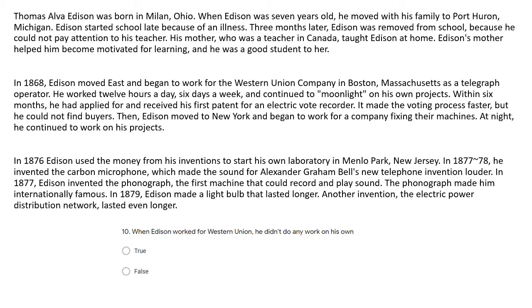Question 10. When Edison worked for Western Union, he didn't do any work on his own. Now it says that he worked 12 hours a day, 6 days a week, and continued to moonlight on his own projects. Moonlight means to do another job at the same time as your main job.